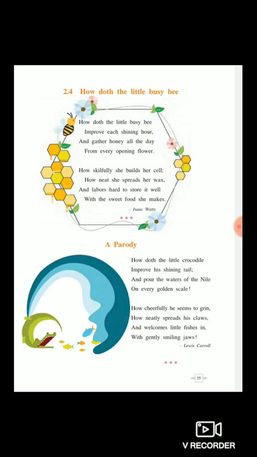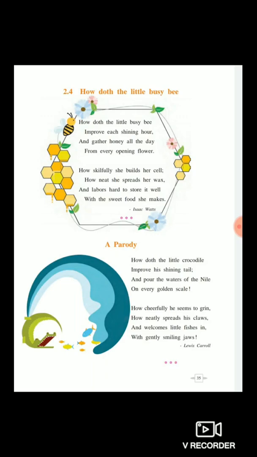So dear students, in the first poem, which is written by the poet Isaac Watts, the poet tells us about the busy bee who does not waste time but works day in and day out to collect nectar from the flowers and store it in the hives built by the bees. So the poet asks how doth the little busy bee; doth means what? Does. How does the little busy bee improve each shining hour and gather honey all the day from every opening flower?